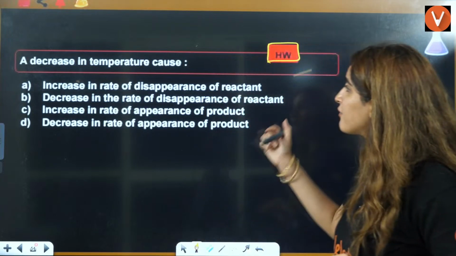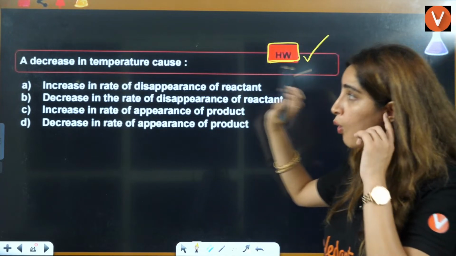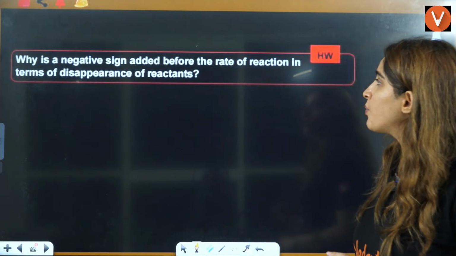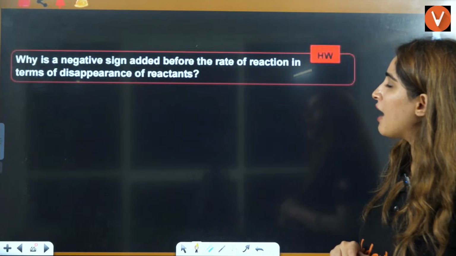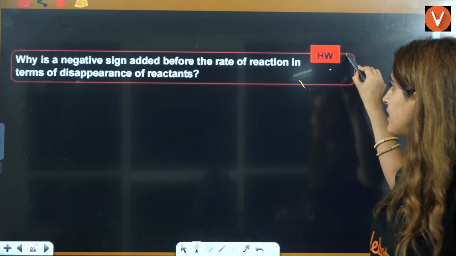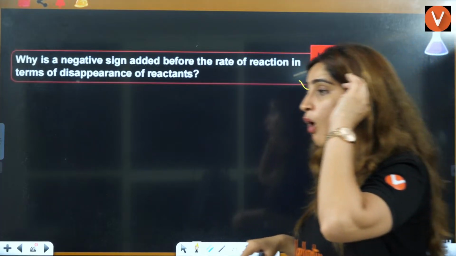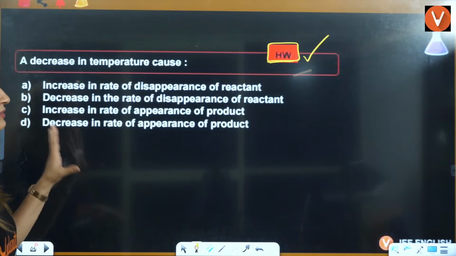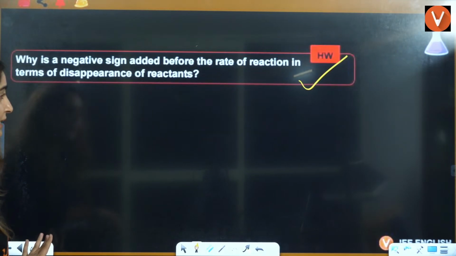And for that, I want all of you to write down the homework, right? Take a screenshot and give me the answer for the homework. The first homework, right? Then you have: why is a negative sign added before the rate of reaction in terms of disappearance? This also I want to know from all of you. If you have actually understood the concept, then answer me these two questions in detail.